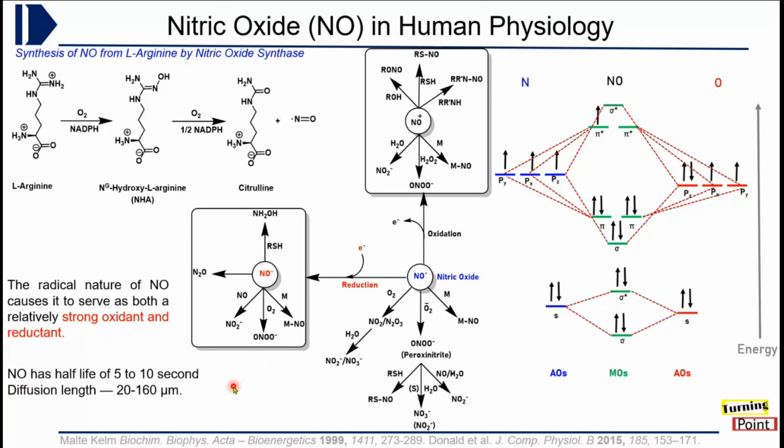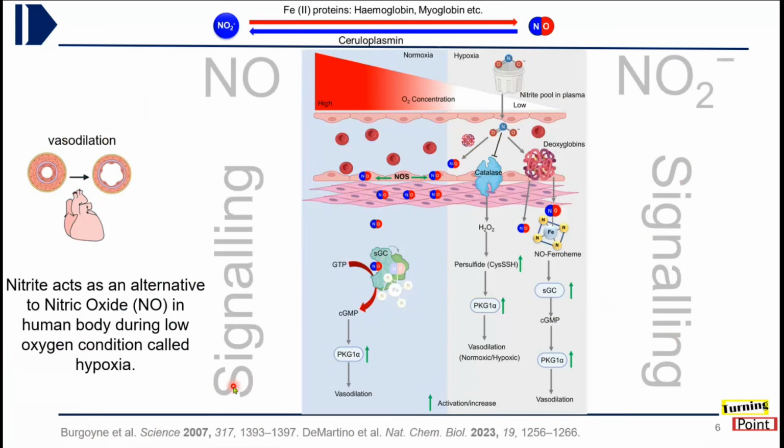Now here comes the selectivity issue. In the last 15 years or so, it has been found that nitrite acts as an alternative to NO in the human body. At low concentrations and normal oxygen levels, NO is produced by the enzyme present in the endothelial cells, and it delivers its effects via enzymatic pathways that lead to vasodilation. Basically, vasodilation is the regulation of blood pressure by regulating the diameter of the blood vessel.